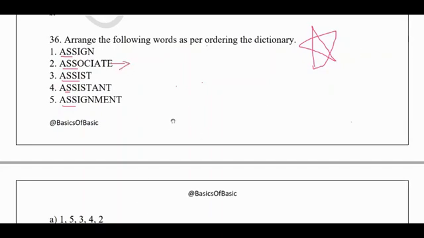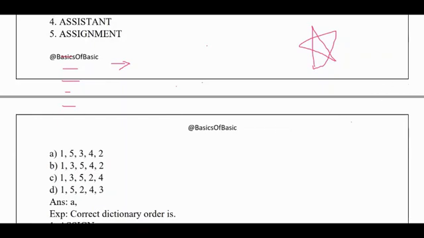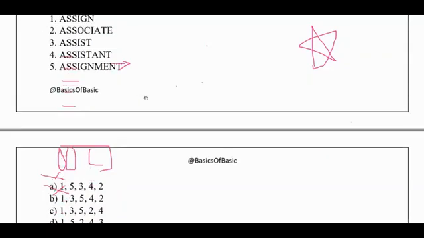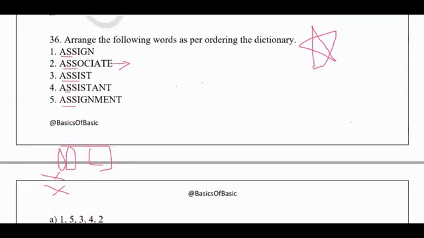So let us see the options if we can directly eliminate some. Yeah, we can directly eliminate C and D. So the answer depends on these two. So here these are same, these are same, so we need to first check the second one. If we check the second one, then we'll directly get the answer. So let us go back to the question. So in the question, for the second word, ASSI, ASSI, ASSI, everything is present, and after that G is present, here S is present, so I can eliminate this also.